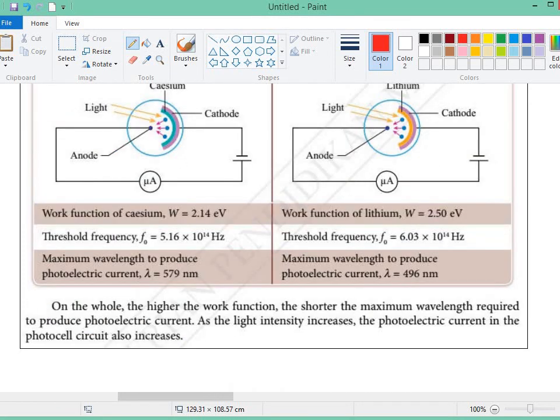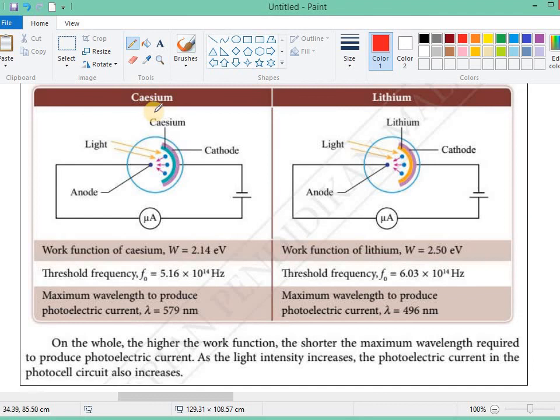So we look at here, we have one that is made from cesium, another made from lithium. The work function of cesium is 2.14 electron volt. The work function of lithium is 2.5 electron volt. So the threshold frequency for cesium is 5.16 times 10 to the power of 14. Lithium is higher, 6.03. So the maximum wavelength to produce photoelectric current is 579 nanometer for cesium, while lithium is 496 nanometer. So this is just an example of photocells made from cesium and lithium.